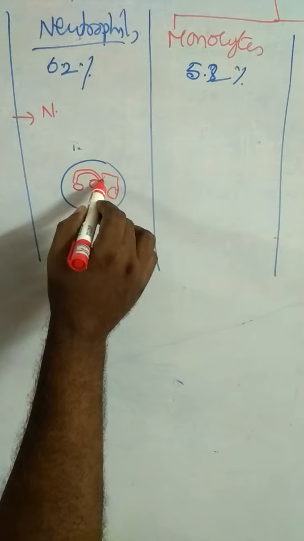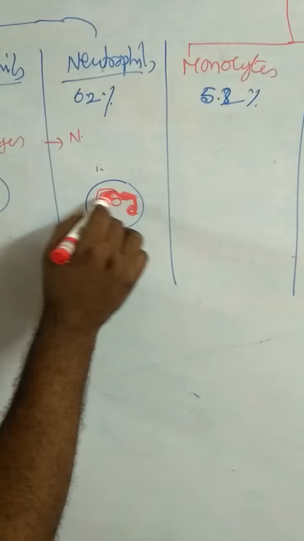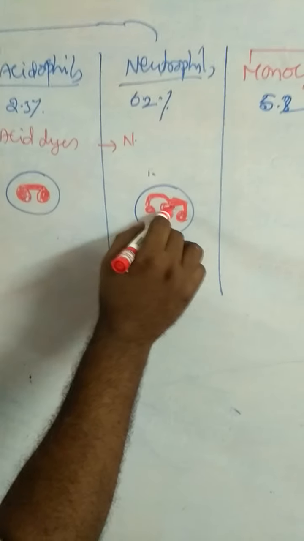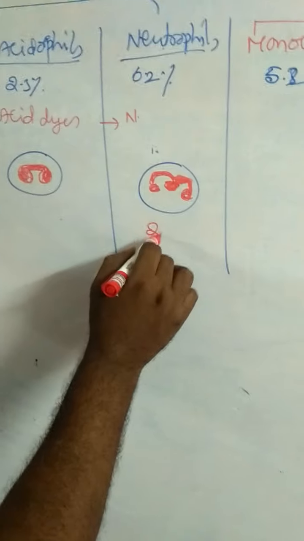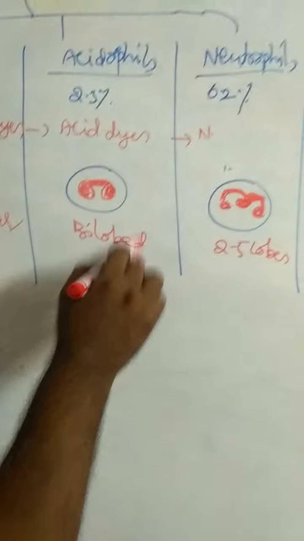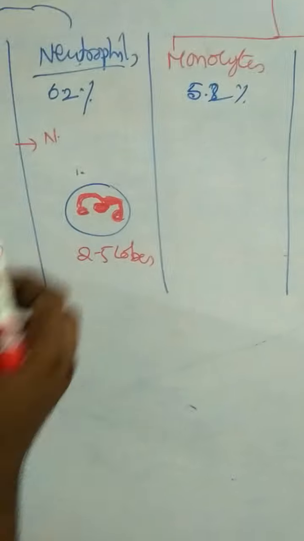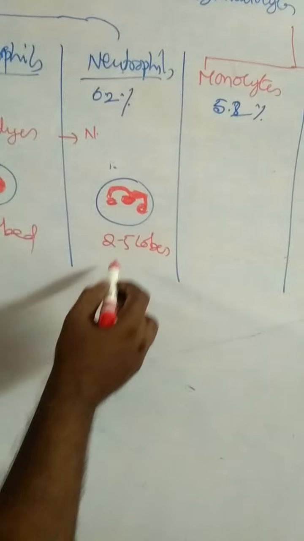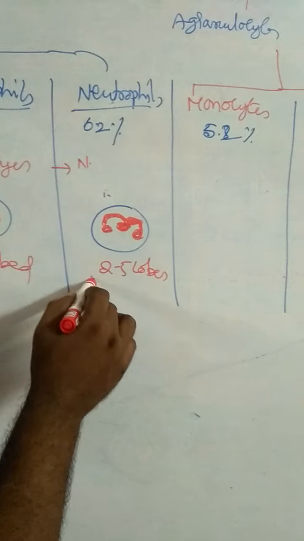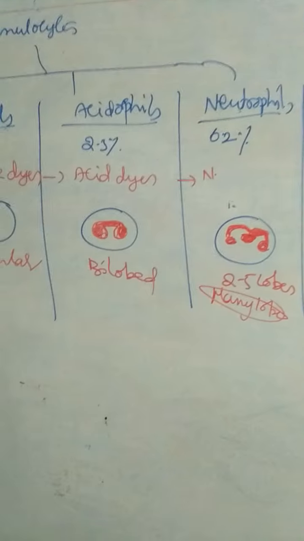Multi-lobed means 2 or more lobes, in general 2 to 5 lobes in neutrophils. So: irregular nucleus in basophils, bilobed nucleus in acidophils, and multi-lobed, 2 to 5 lobes, in neutrophils.